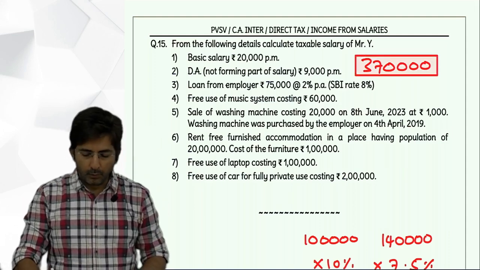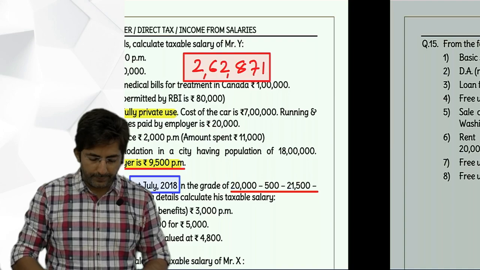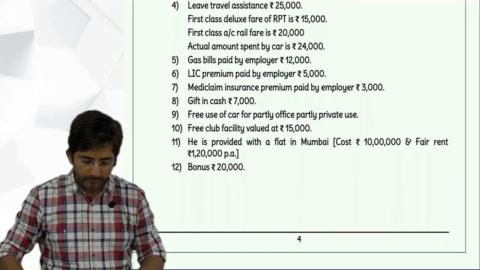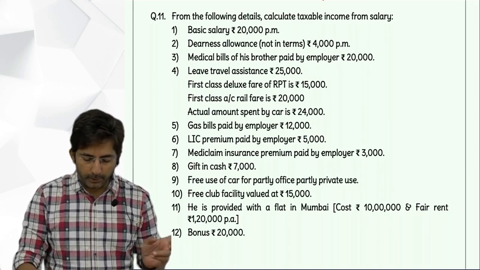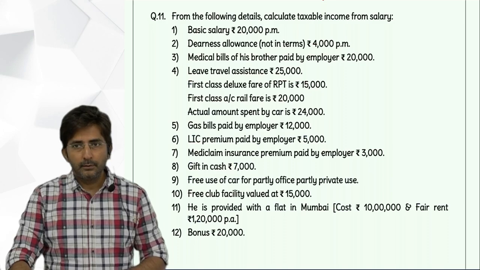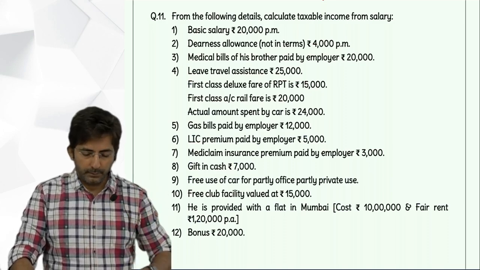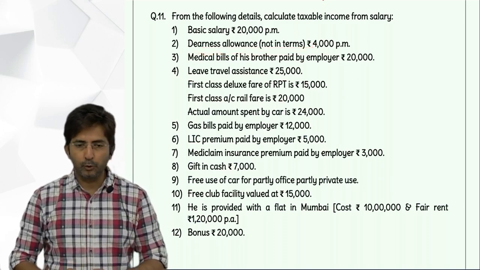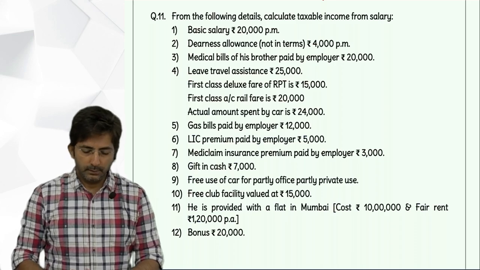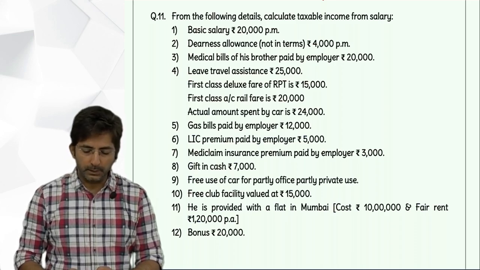Then question number 11. Come on, fast. Basic salary 20,000 per month, so into 12, 2,40,000. Okay. Then DA not in terms, but still it will be taxable. 4,000 into 12, 48,000. Then medical bills of his brother paid by employer.